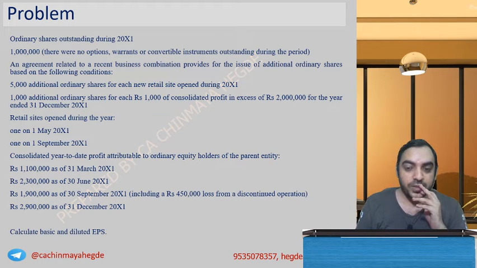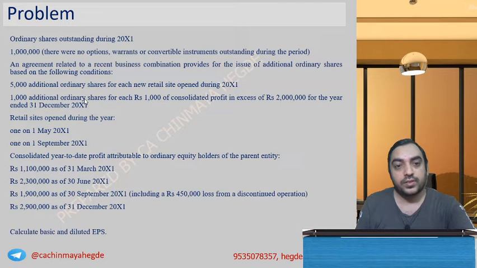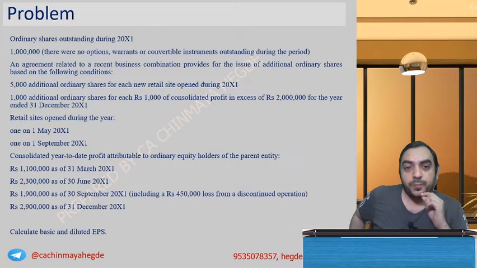Let's come to this problem on contingently issuable shares, where many people have confusion. I'm doing this institute problem only. Ordinary shares outstanding during 2001: 1 million. There were no options, warrants, or convertible instruments outstanding during the period.